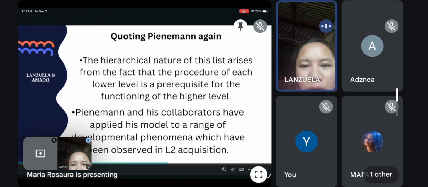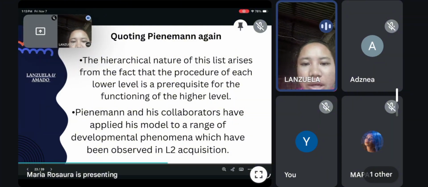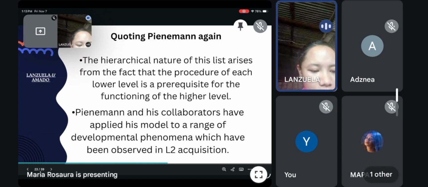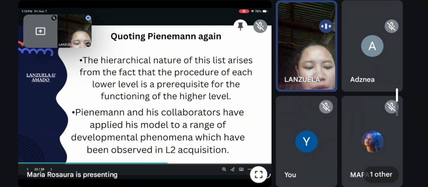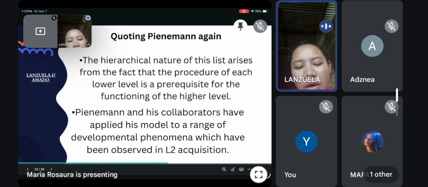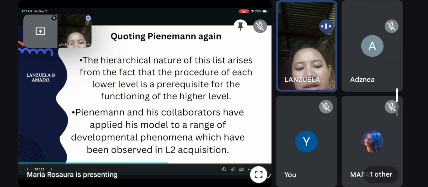Here are the coding phenomena again. The hierarchical nature of this list arises from the fact that the procedure of each lower level is a prerequisite for the functioning of the higher level. So, this theory proposes that the learners move through ordered levels of processing from the single word to the simple grammar, to the phrase relationship, to sentence-level information exchange, and eventually managing complex structures like subordinate clauses, and each level builds on previous procedures.